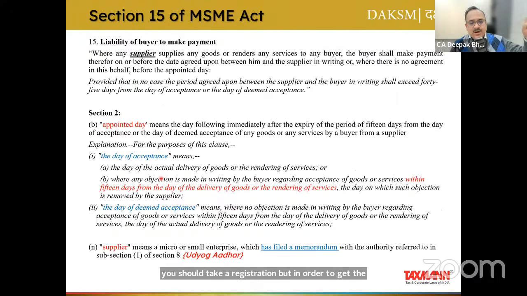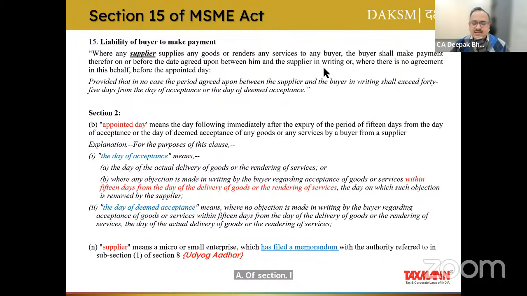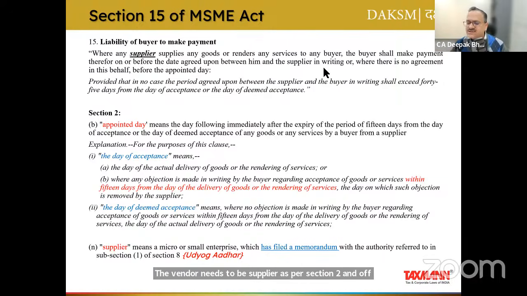Why? Because if I look at Section 15, which is our core topic of discussion today, there is a term called supplier. And supplier means a micro or small enterprise which has filed a memorandum with the authority referred to in sub-clause 8 of sub-section 1 of Section 8. So yes, in order to get the benefit, in order to compute the time limit of the MSME Act, the vendor needs to be a supplier as per Section 2(n) of the MSME Act. And Section 2(n) says that supplier needs to be registered.